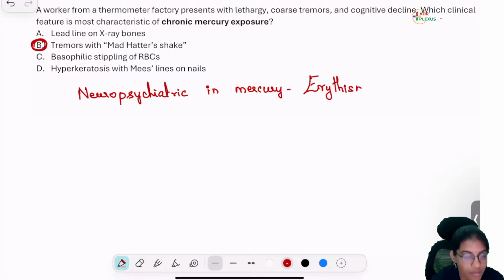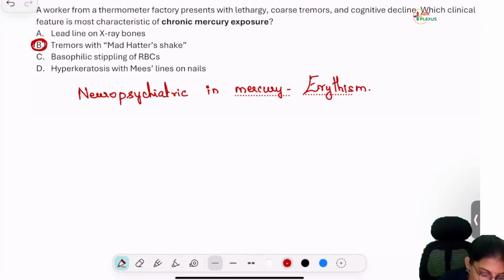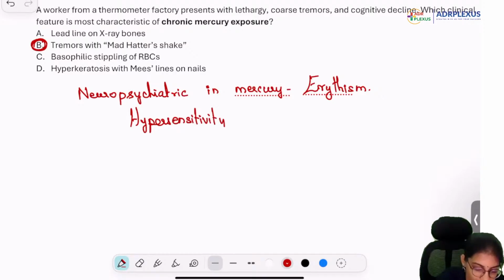What about if the person has an allergic reaction? The person has a scarlet-like feature similar to skin and all becomes very red. Very good. Hypersensitivity in mercury is acrodynia.